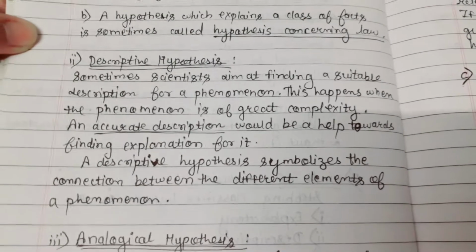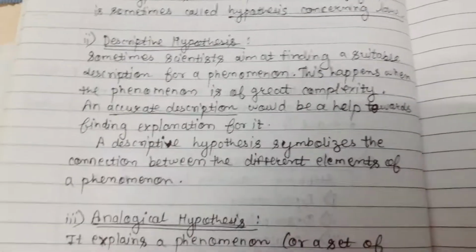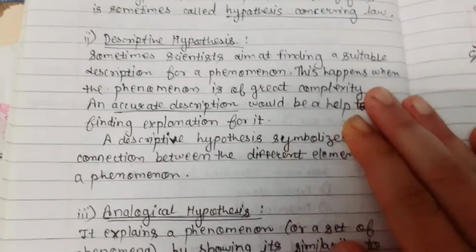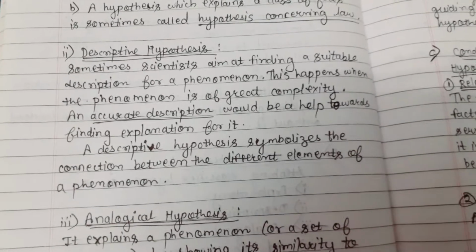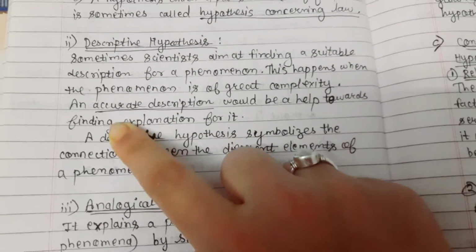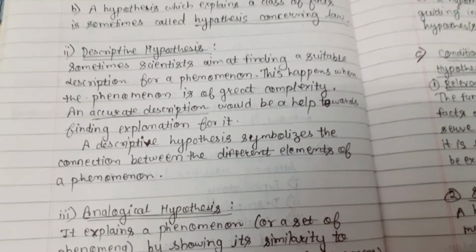Next is descriptive hypothesis. Sometimes scientists aim at finding a suitable description for a phenomenon. This happens when the phenomenon is of a great complexity. An accurate description would be a help towards finding explanation for it. A descriptive hypothesis symbolizes the connection between the different elements of a phenomenon.